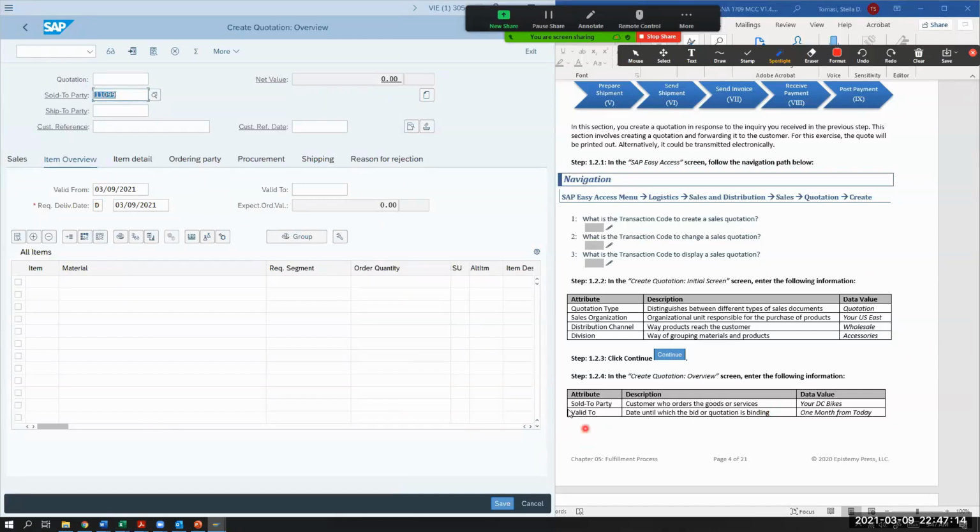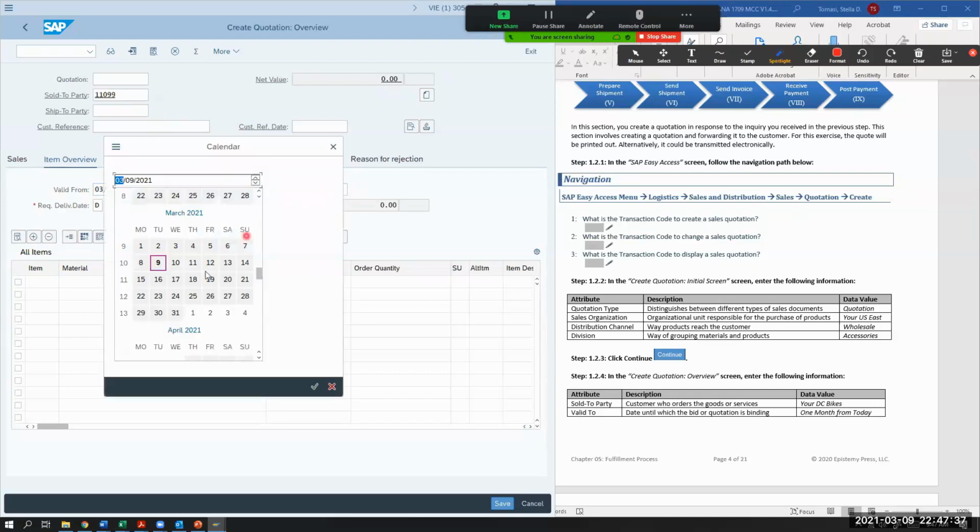And then it says valid to 1 month from today. So this quotation that I'm creating is valid for this customer up until a certain date. Here's that valid from, right? We're looking for valid to. So it's valid from the day that I started today until a month from now. They only get a month to say whether they accept it or don't accept.